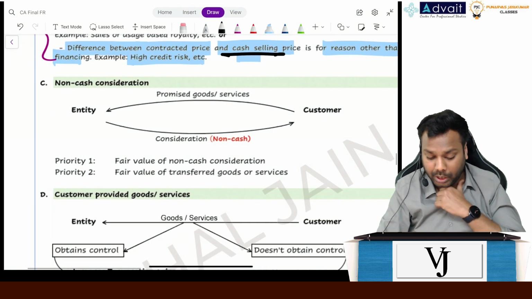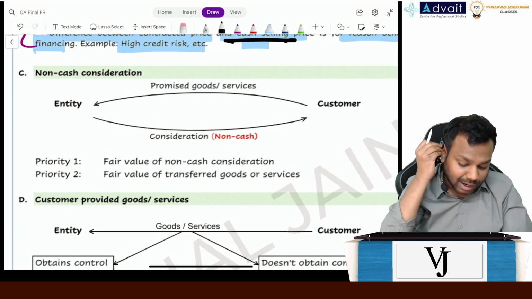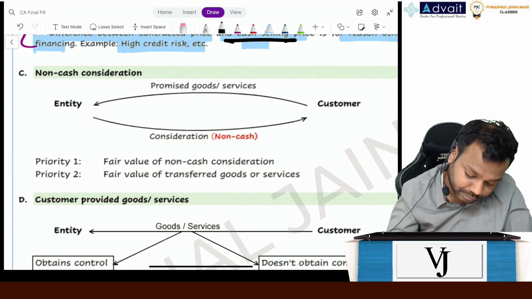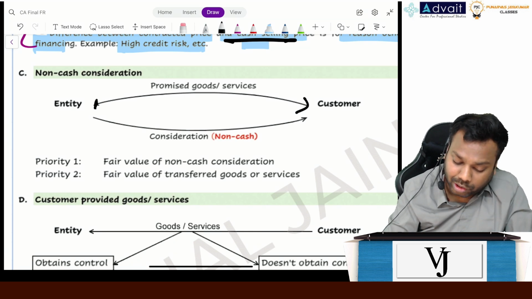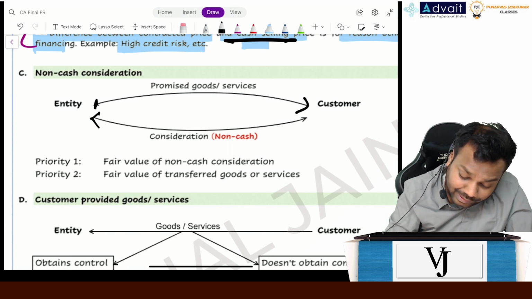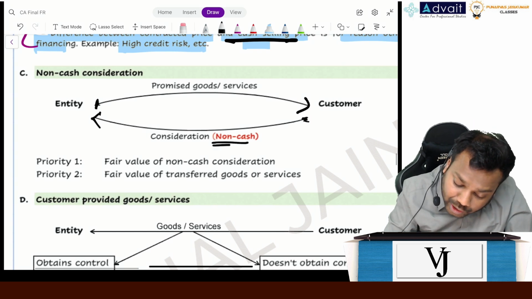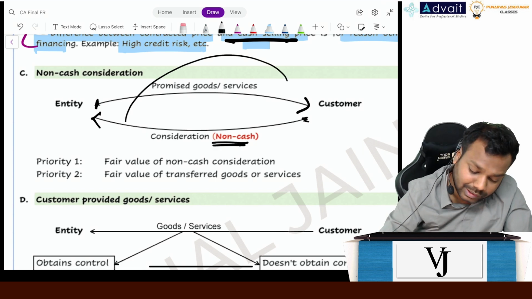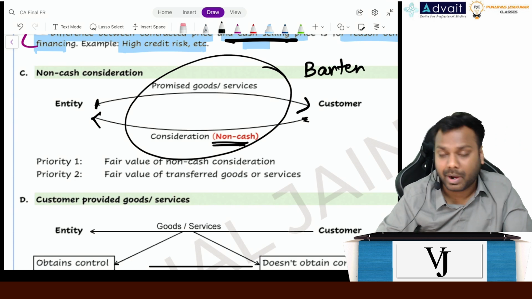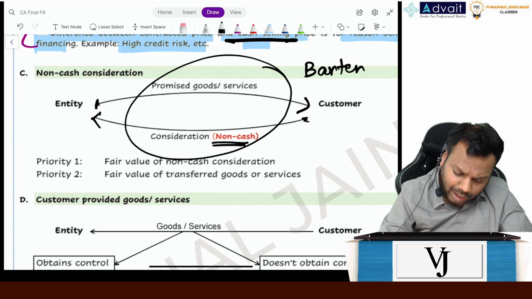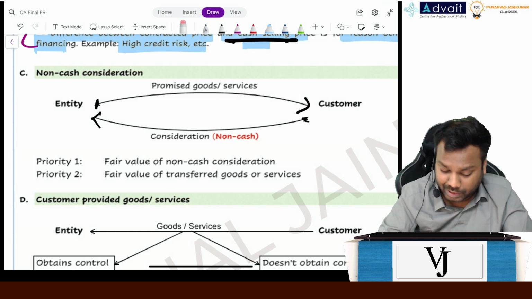Now, non-cash consideration, your query will come here. Okay. Now what is happening? Entity, just a minute, is transferring the promised goods or services, and entity is receiving the consideration. Now this consideration is in non-cash. Now this is a sort of barter transaction. But forget this barter word for now.